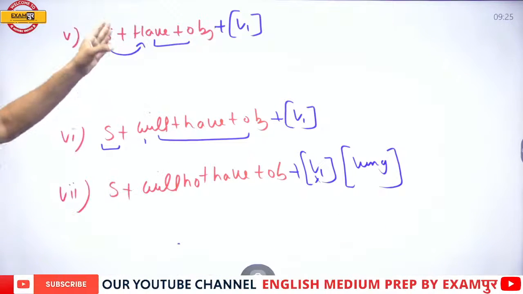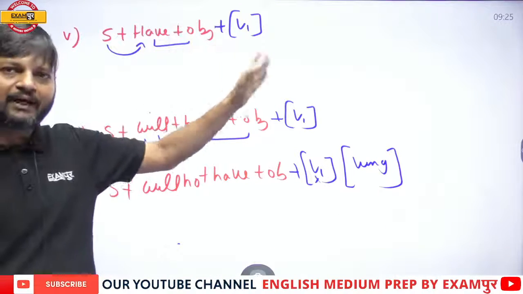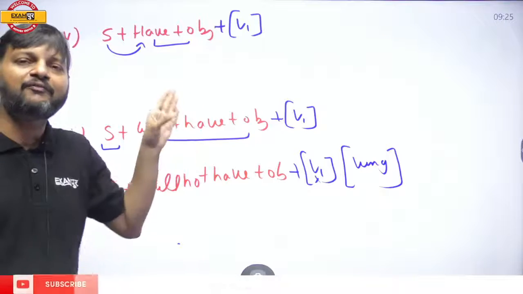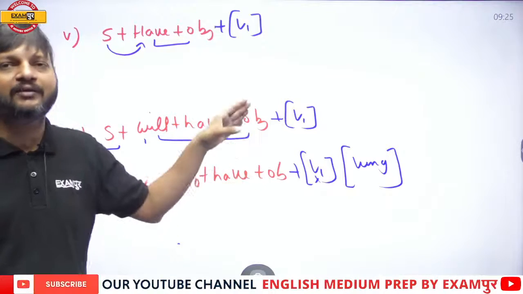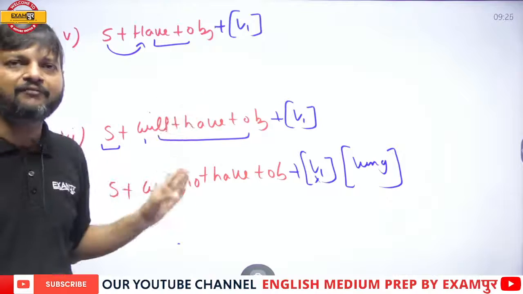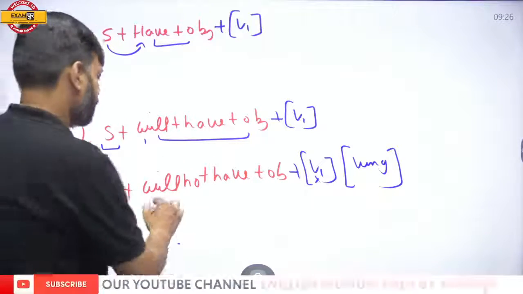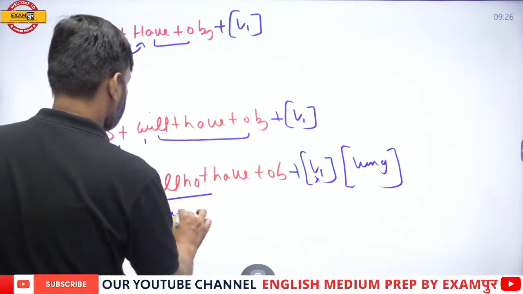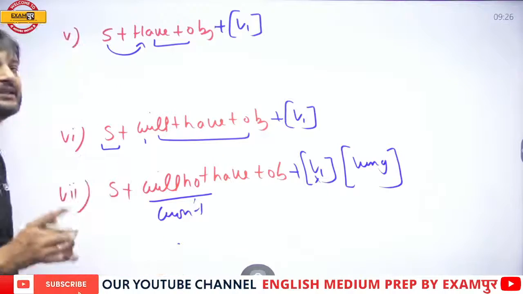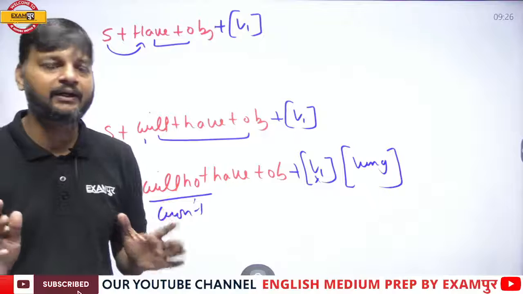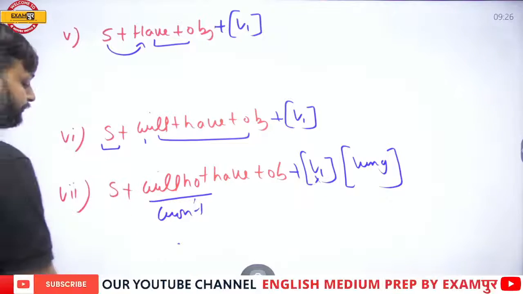So subject followed by have plus object takes bare infinitive. Subject followed by will have plus object also takes bare infinitive. But if there is the negative version of will have, that is won't have, in place of will not, we can also write won't, it is followed by gerund and not a bare infinitive.